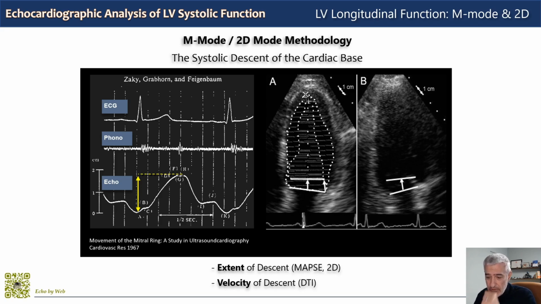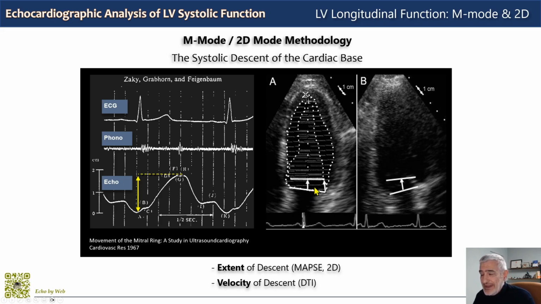The equivalent, better known today, on the right side for the tricuspid annulus, is the TAPSE. The fibrous mitral annulus is the most reflective part of the cardiac base and in general of the heart. So the structure was most easily captured by the single ultrasound beam of the first ultrasound experiments. But the same kind of measurement, the displacement of the mitral annulus or descent of the cardiac base, can also be seen or measured by analyzing the displacement of the mitral annulus